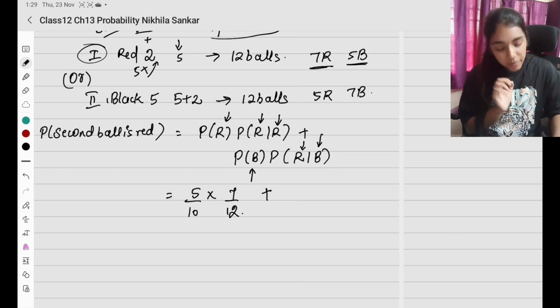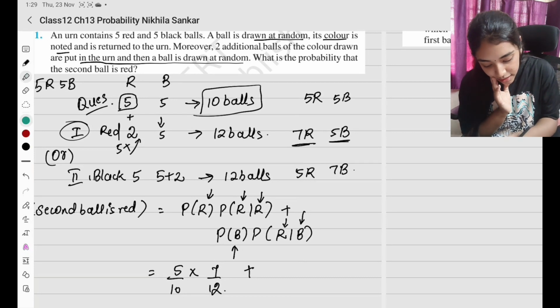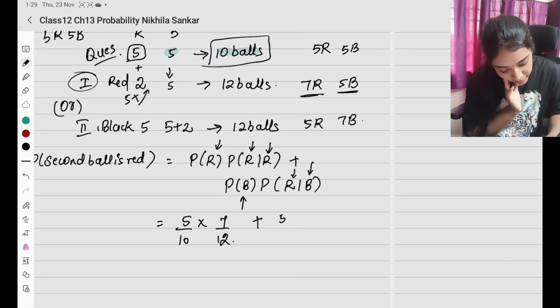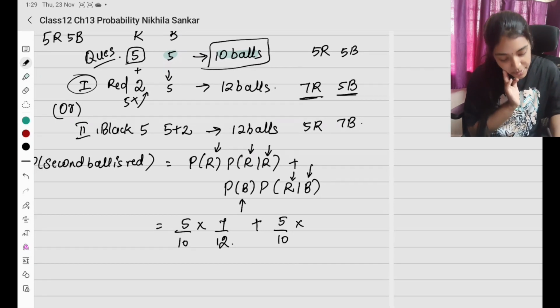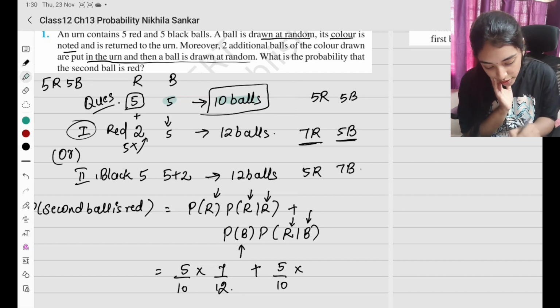Or இப்போ first ball நம்மளுக்கு black இருக்கு. So இப்போ black எடுக்க வேண்டிய possibility என்ன, black க்கு I have 5 black balls out of 10. So I'll have 5 by 10 times probability that I'm going to take a red ball given that it's black. So now we are talking about this particular case.